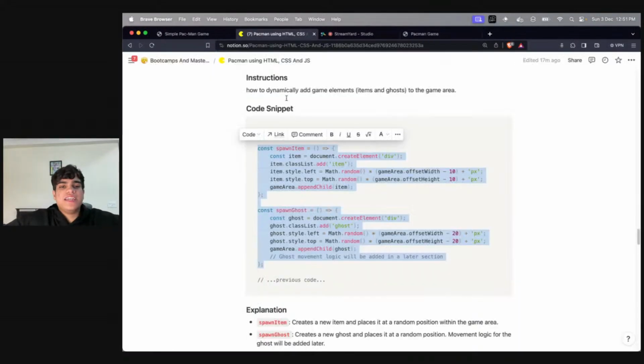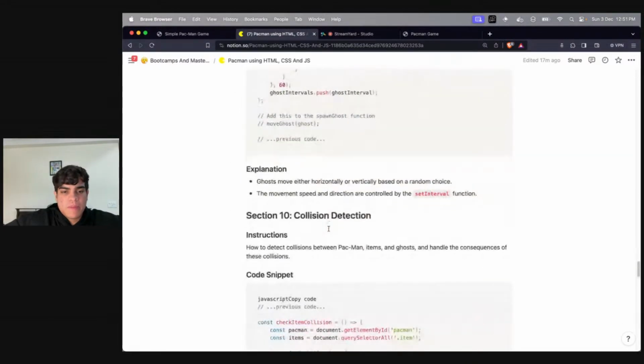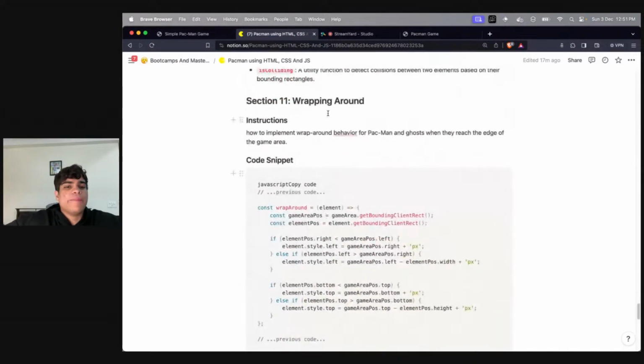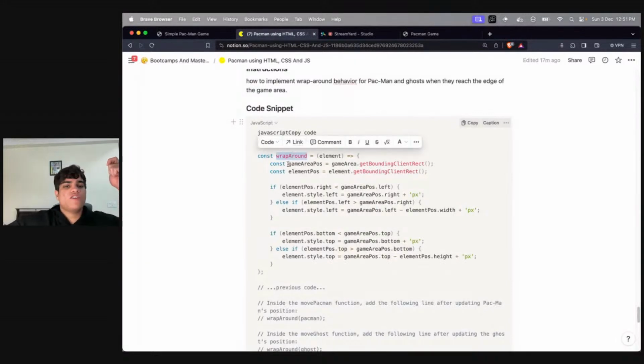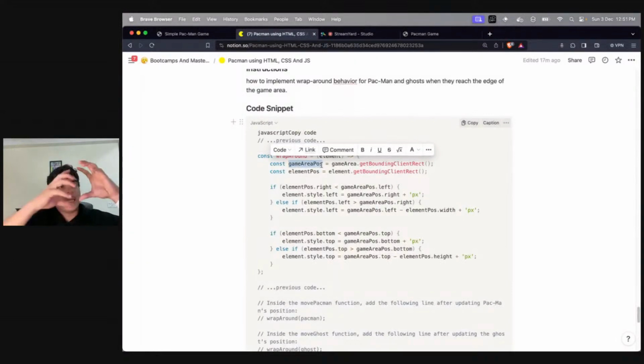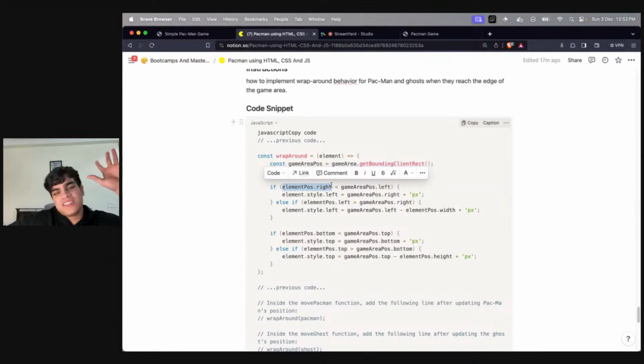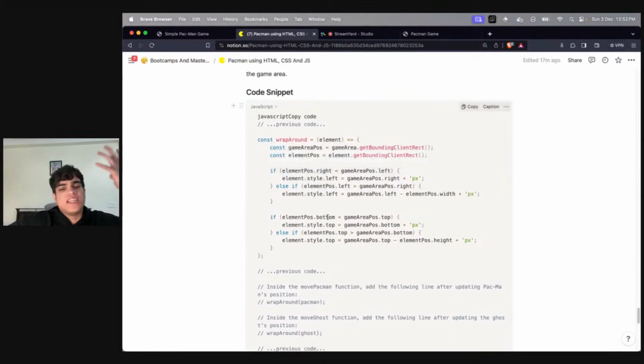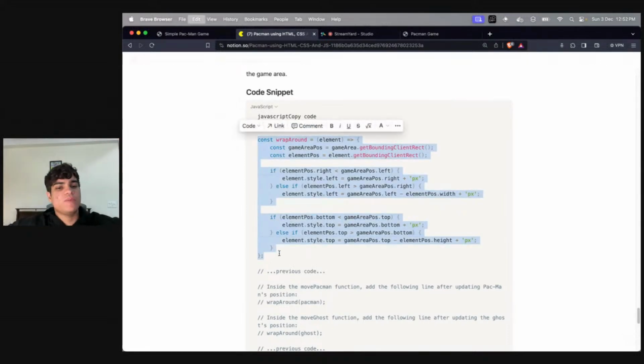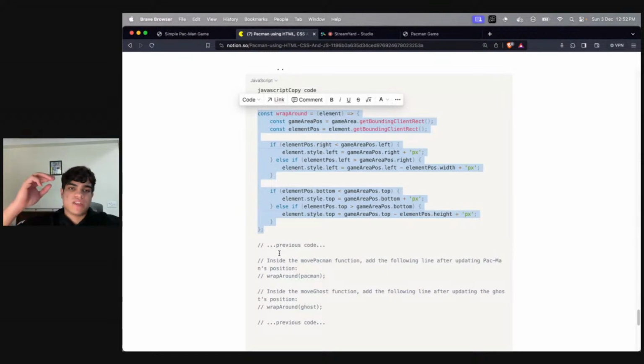So we'll be using this function called wrapping around, before ghost movement and collision detection. The wrapping around code is just getting the game area's dimensions and the element's dimensions, right? If the left or the right position goes outside the bounds, this is some logic that I've written. All it is doing is resetting it if it has gone outside the bounds, and similarly if the element has gone outside the bounds below or above, right? So this is the function that you'll be calling whenever you want to wrap any element around.